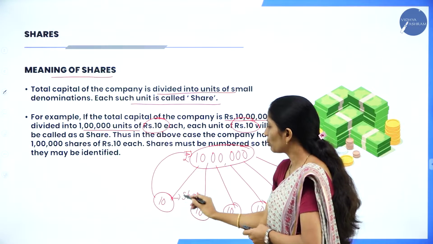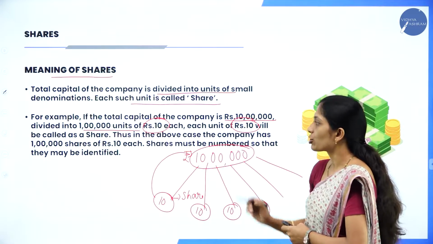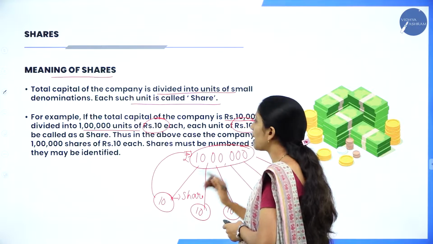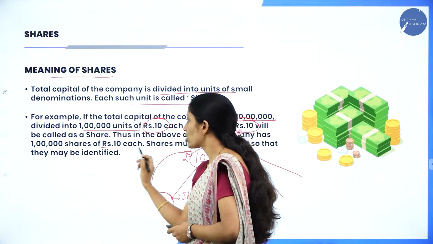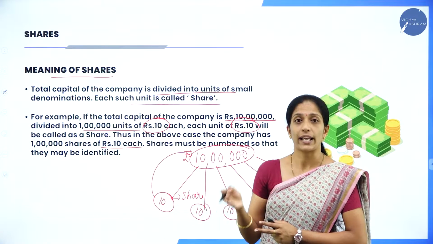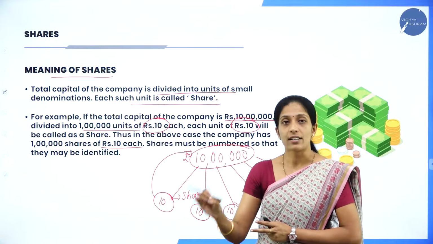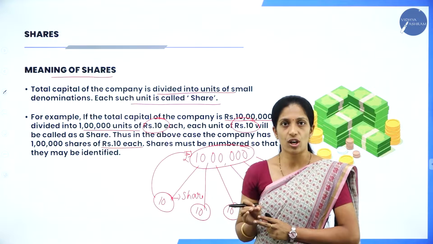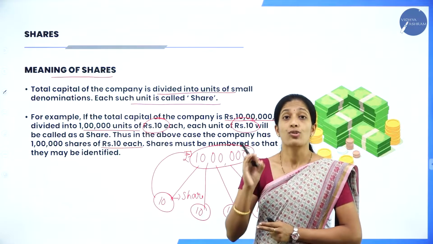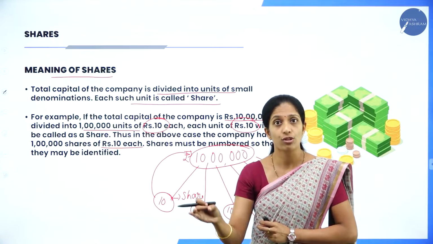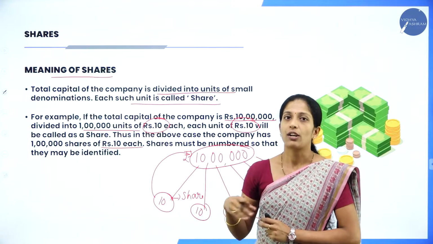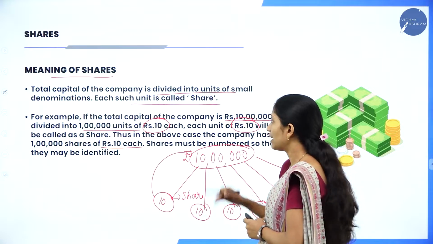Thus, in the above case, the company has 1 lakh shares of rupees 10 each. So how are they going to raise their share capital? By dividing that share capital into smaller units of rupees 10 each, so that 1 lakh shares of rupees 10 each are made, in order to raise their 10 lakh.